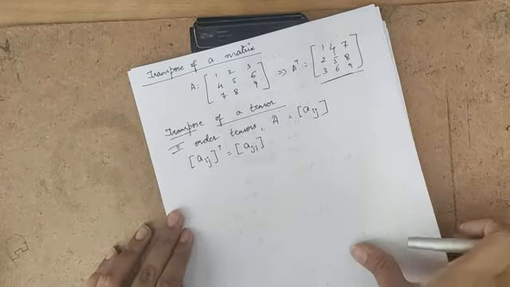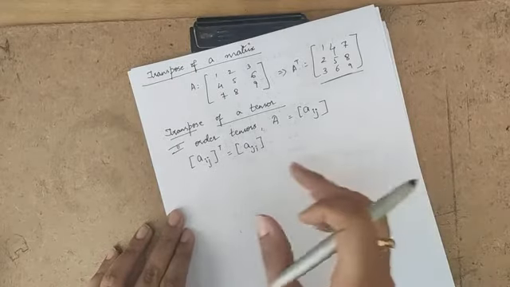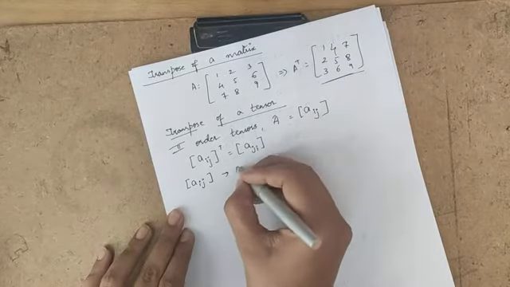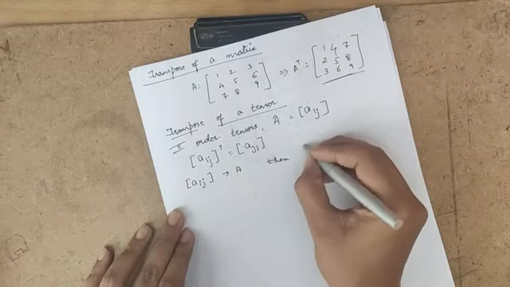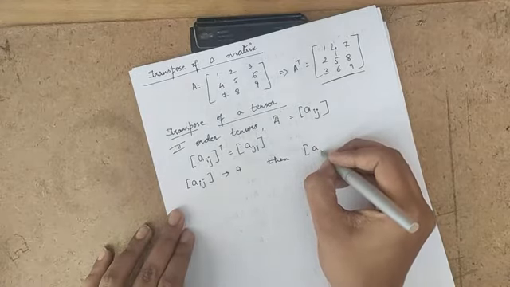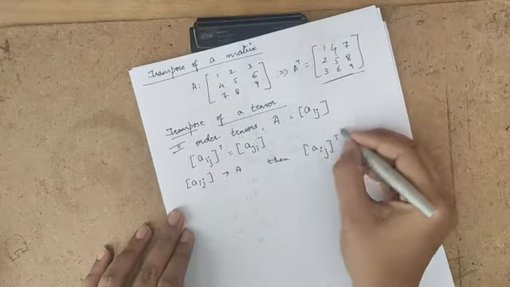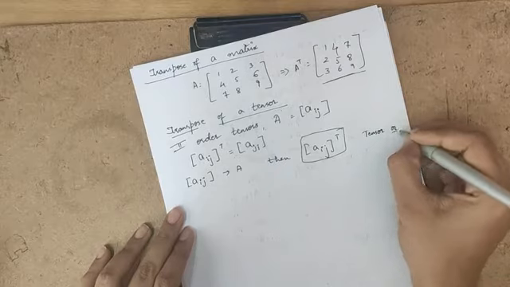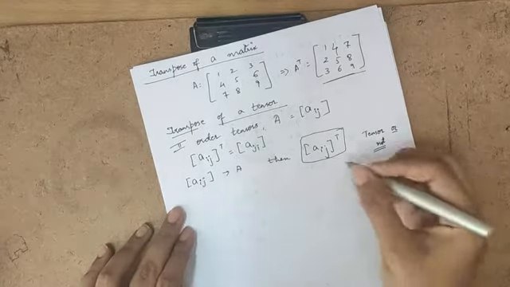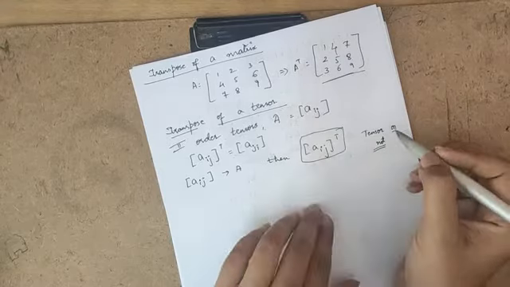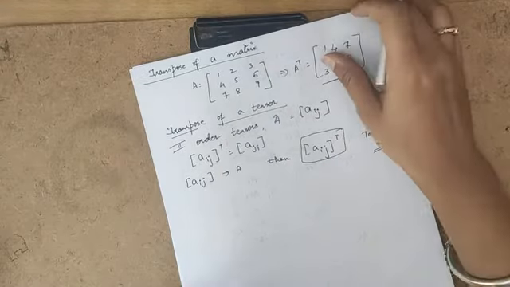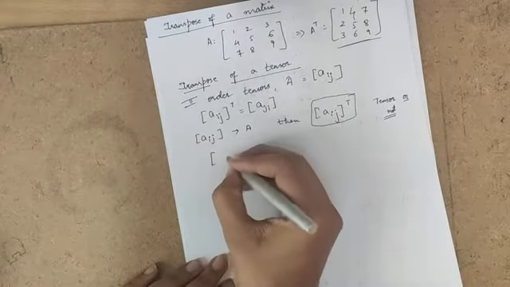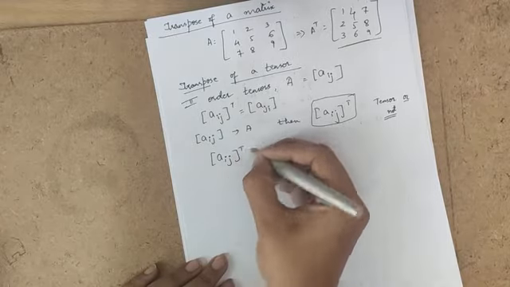Here one question arises: if Aij is the matrix of a tensor, then the transpose we get, Aij transpose, is it a tensor or not? That means, is it a second order tensor or not? This is what we have to verify here. The answer is yes, because since Aij are tensor components, I can write Aij transpose as